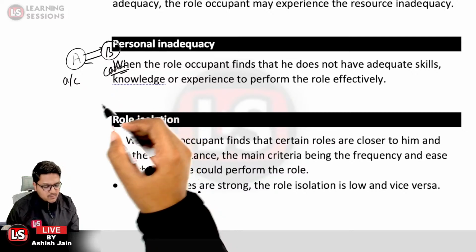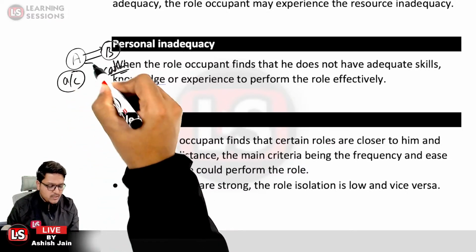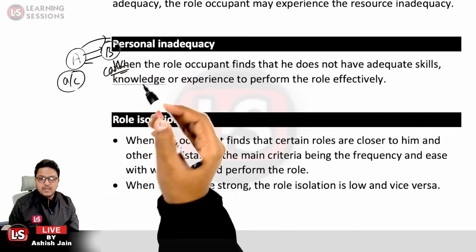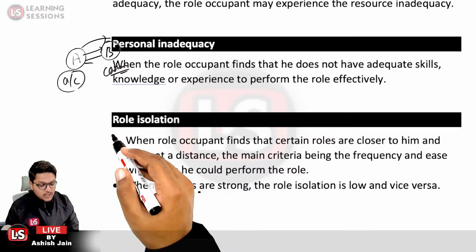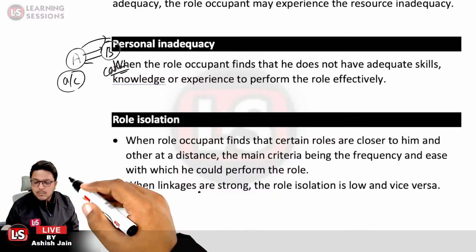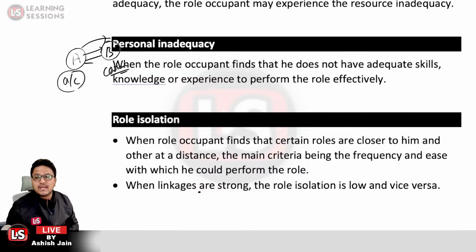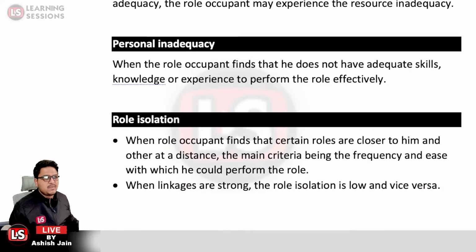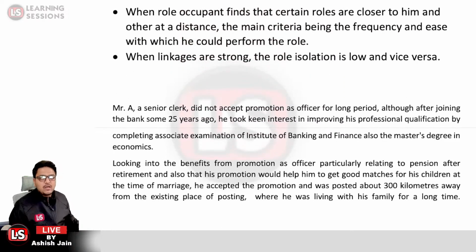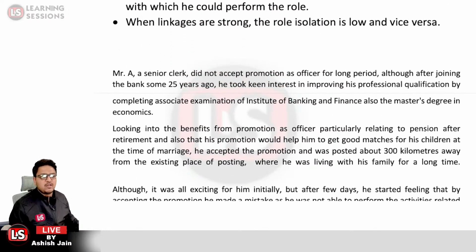Now it may be the case that the person who was doing well in the accounts may not be able to do well as a cashier. That was related to what? That was related to role isolation, because you are affirmed with one of the roles, but you do not have a strong linkage with the other role. That is basically due to the role isolation. Now based upon that, we'll be solving a case study.